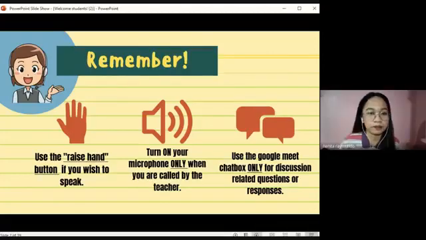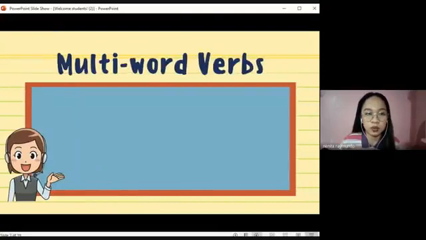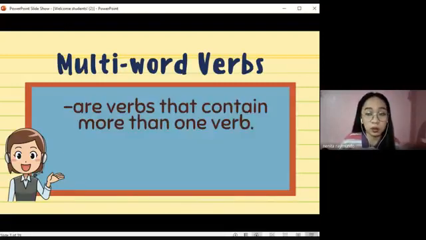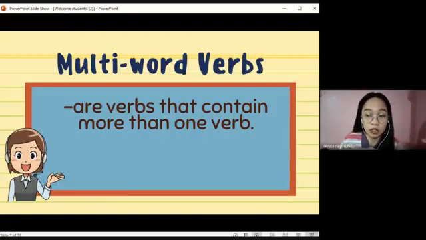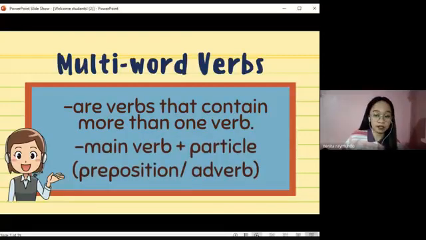Yes. Okay. So before we proceed to the discussion for today, let's first have a recap of what we had yesterday. Last time, we discussed what multi-word verbs are. We said that multi-word verbs are verbs that contain more than one verb. Do you still remember, Daphne? Yes po. Okay. And a multi-word verb consists of two parts. What are these parts, Daphne? Do you still remember? We have the main verb and the particle, right?